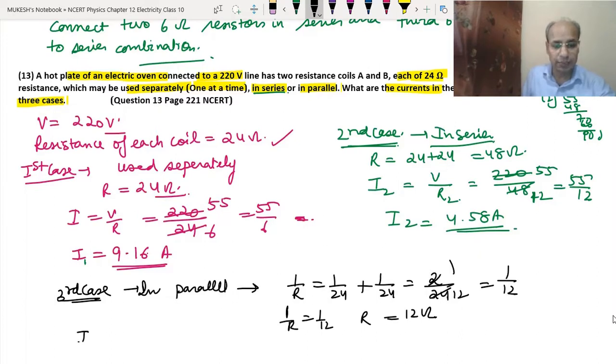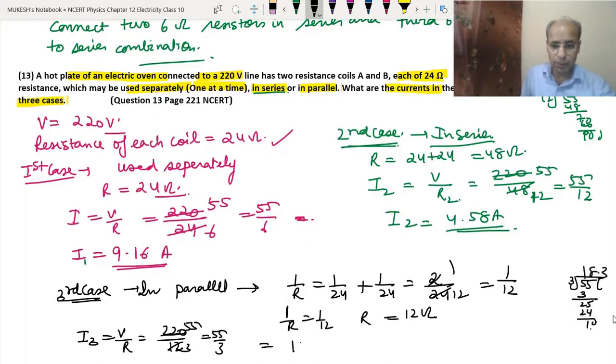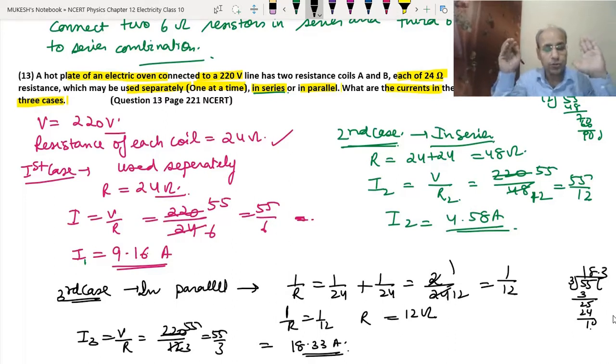Now we will get I3 equal to V upon R. That means 220 upon 12. So we got 55 upon 3, which is 18.33 ampere. Okay, so this is the answer.